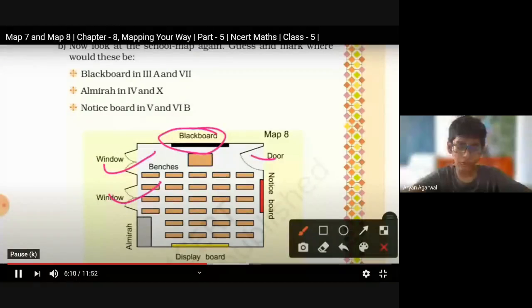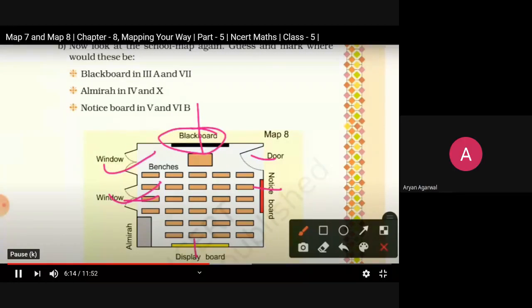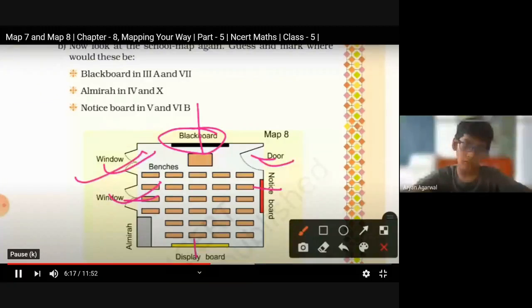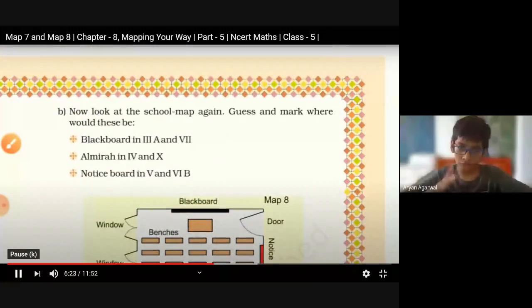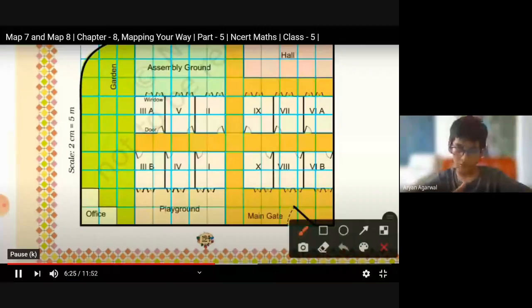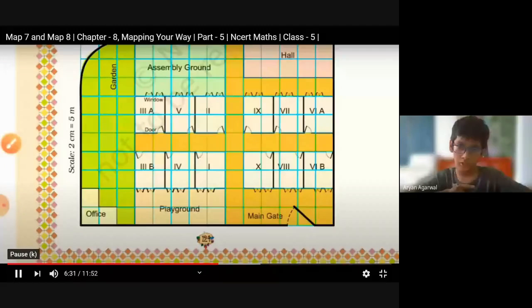Okay, 1, 2, 3, 4, 4 directions we have. So blackboard is coming between the windows and doors. So this side it will be. So remember it. The classes are given 3A and 7. So come to 3A and 7. So here we have 3A and 7. So where will the blackboard be?